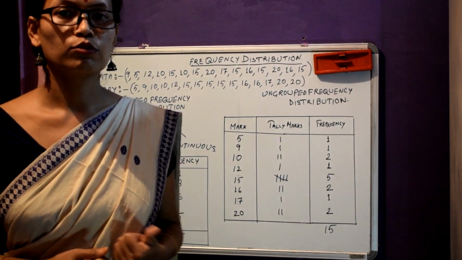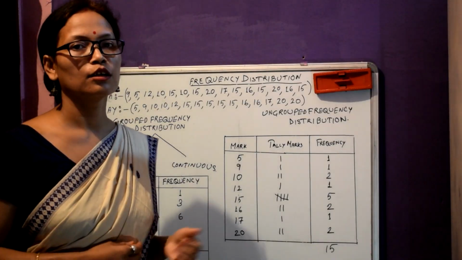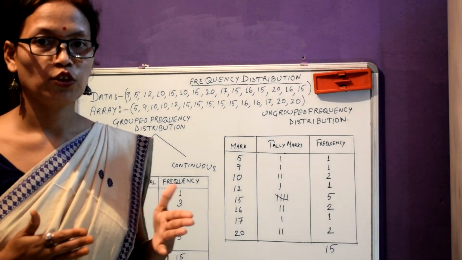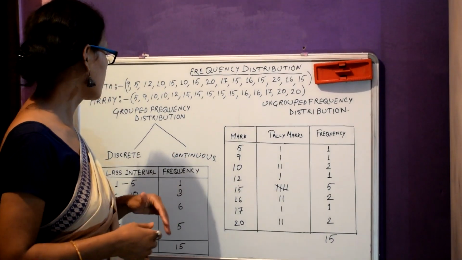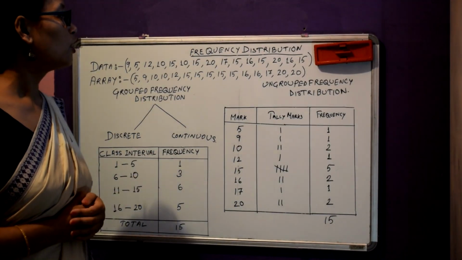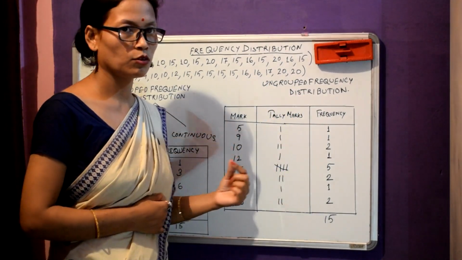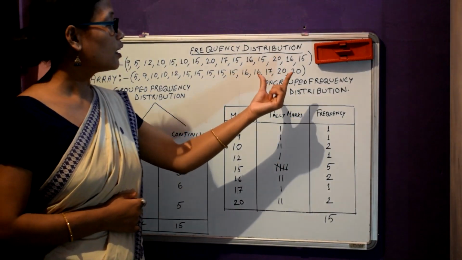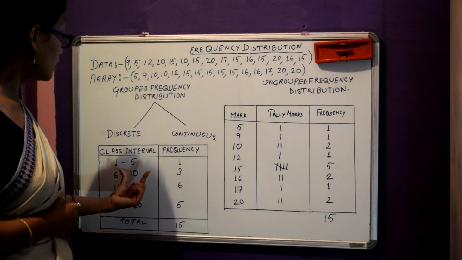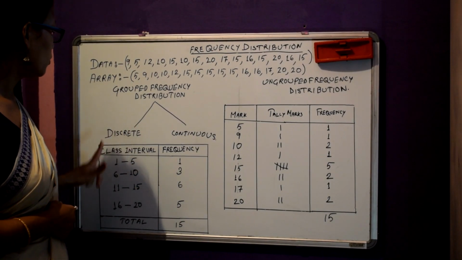Now let us discuss the grouped frequency distribution. This grouped frequency distribution can be divided into two parts: one is discrete and the other is continuous. Now this is our ungrouped frequency distribution table, and from it we can easily construct the grouped frequency distribution table by introducing the class interval.